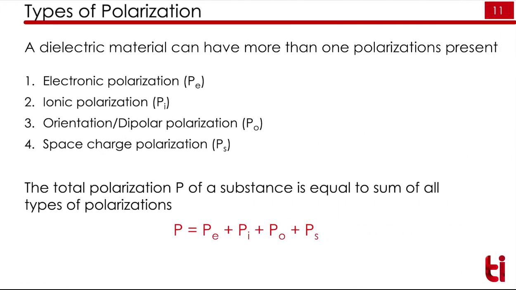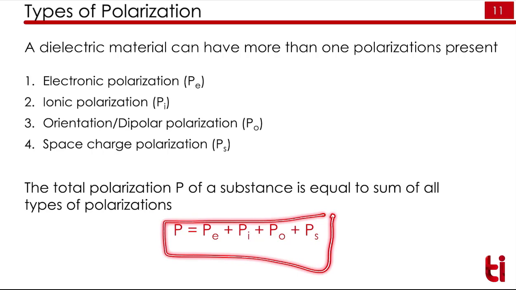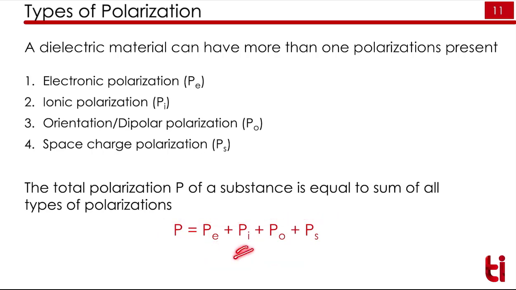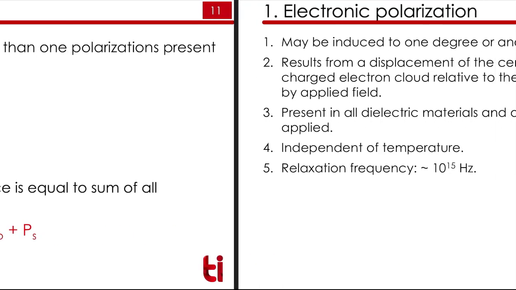So dielectric polarization can have four components, or a material can have four polarizations present in it. One is called electronic polarization, one is called ionic polarization, one is called orientation polarization, and one is called space charge polarization. So the total polarization is given by the addition of these four: PE, that is electronic, PI, that is ionic, PO, that is orientation, and PS, that is space charge. Now we will see these polarizations one by one.